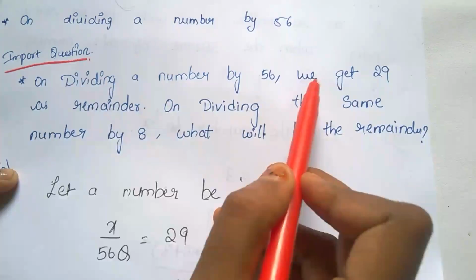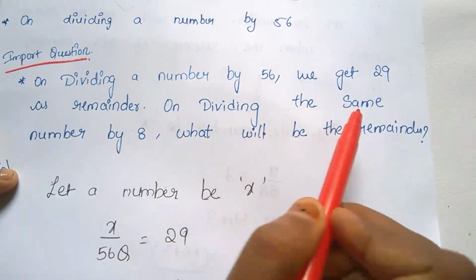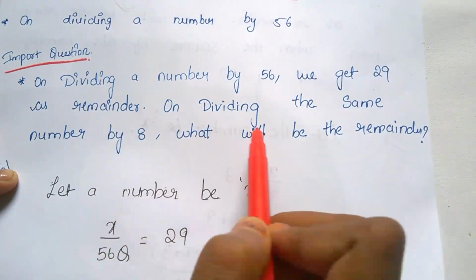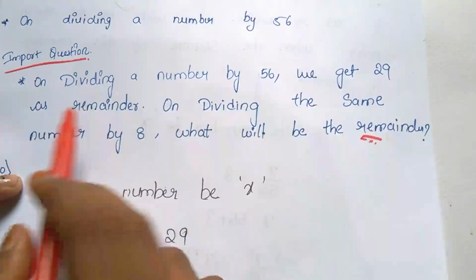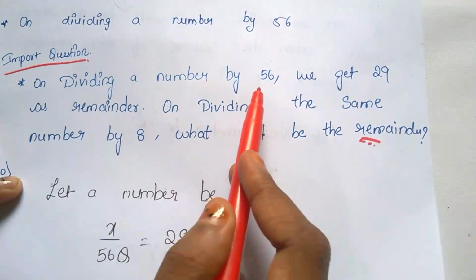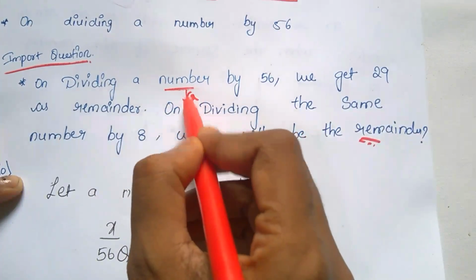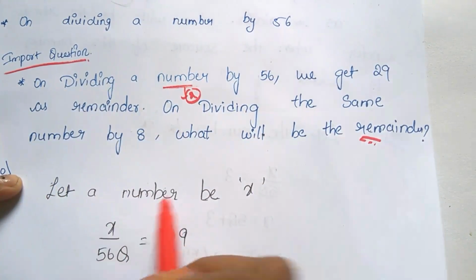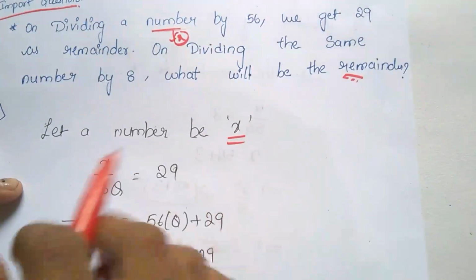On dividing a number by 56, we get 29 as remainder. On dividing the same number by 8, what will be the remainder? That is what he's asking. Okay, I'll explain this. On dividing a number by 56, let the number be x.